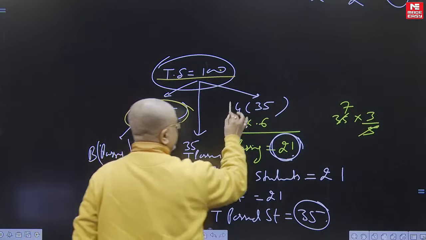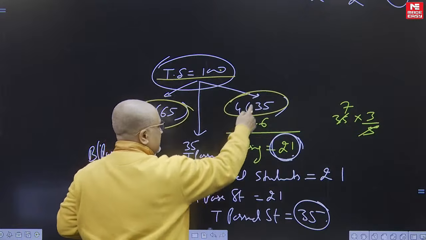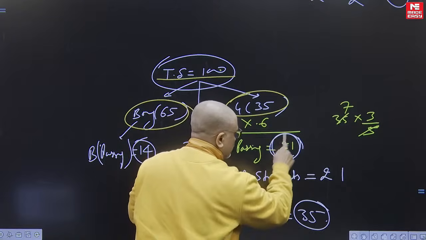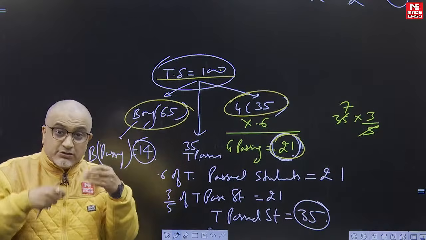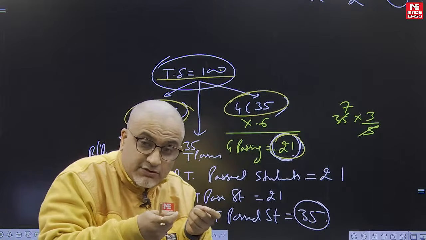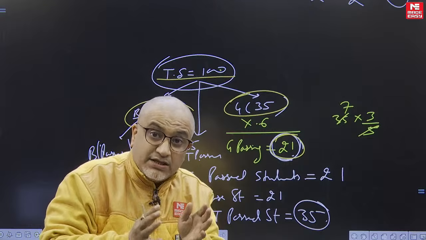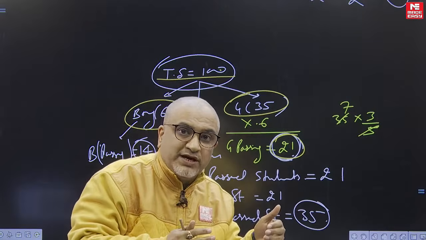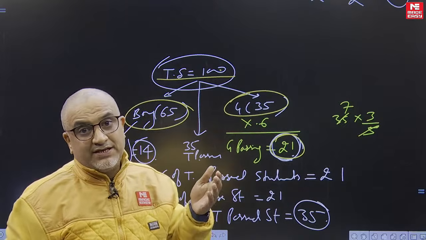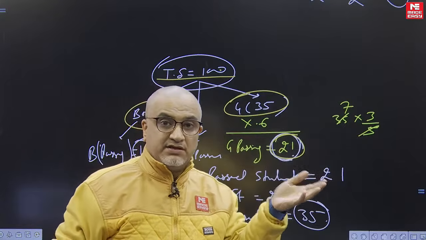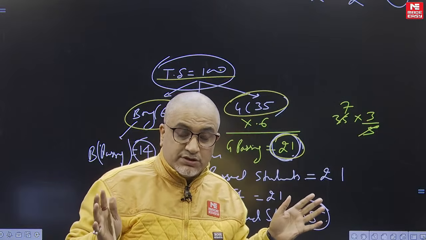Boys are 65%, girls are... I've taken 100. 0.6 girls passing is equal to 21, and he is also saying the passing percentage of the girls is 60%, as well as out of total pass students, 60% are girls, those who have passed. I don't know whether this statement was given or not.